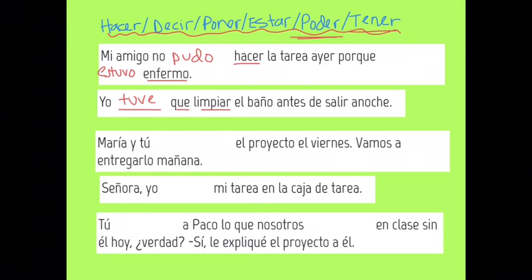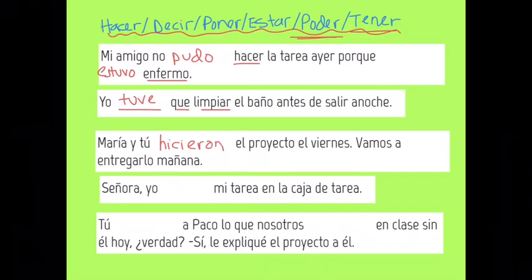Maria and you, something, the project on Friday. We're going to turn it in tomorrow. Well, I think HACER would be a great fit here. Maria and you did the project on Friday? Yeah, that makes sense. So Maria y tú hicieron el proyecto el viernes.